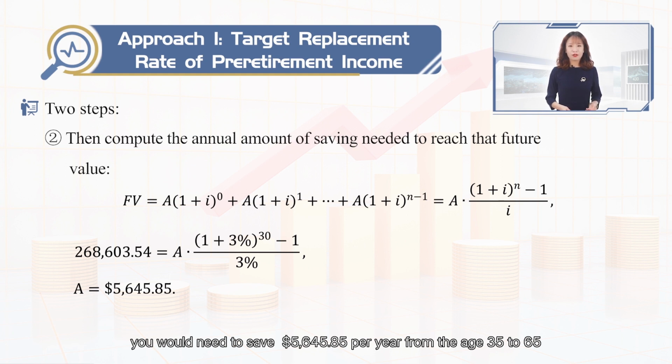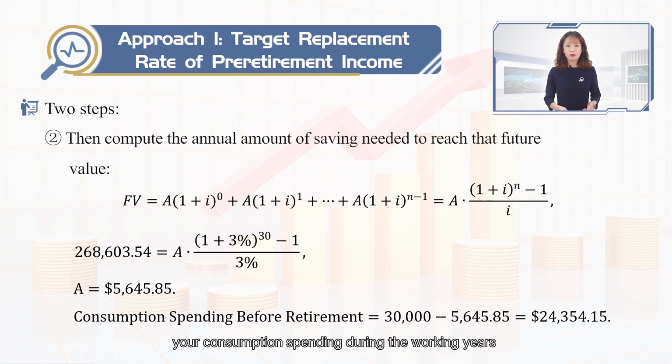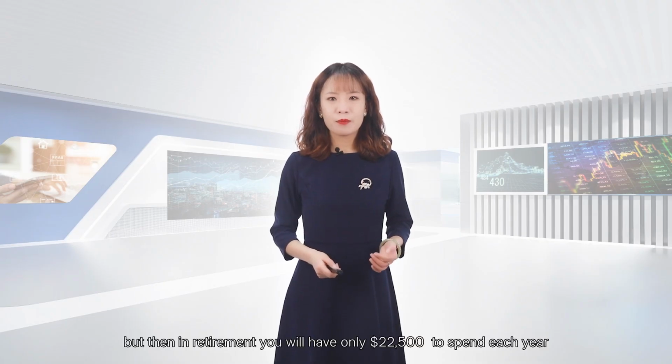What's more, your consumption spending during the working years, when you are saving $5,645.85 of your $30,000 annual income, will be $24,355.15 per year. But then, in retirement, you will have only $22,500 to spend each year.